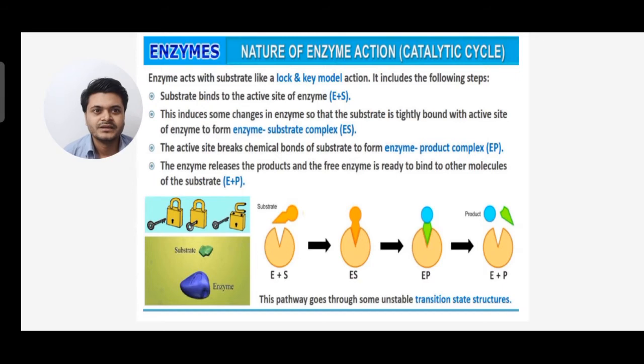Next, the active site breaks chemical bonds of the substrate to form the enzyme product complex. Now the enzyme substrate breaks and forms a different product, which is called the enzyme product complex. And the last step is the enzyme releases the product and the free enzyme is ready to bind to other molecules of the substrate. That is E plus P. So you can see an enzyme, you can see a product. This pathway goes through some unstable transition state structure. So enzyme plus substrate gives enzyme substrate, then it forms enzyme product, and then it gets separated into a different enzyme and product.